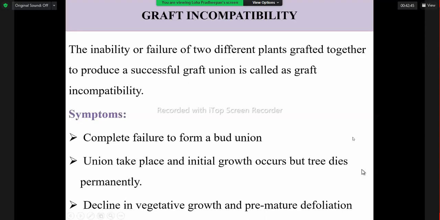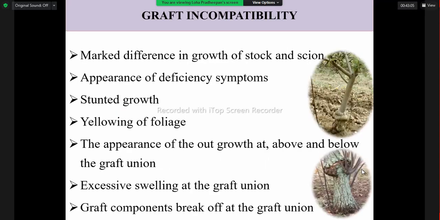In another case, there is decline in vegetative growth and premature defoliation, that is, young leaves start to fall off, and vegetative growth also declines. So that is also a symptom of incompatibility. In addition to those symptoms, some differences in rootstock and scion can be seen in size, appearance of deficiency symptoms, even stunted growth, even yellowing of foliage.